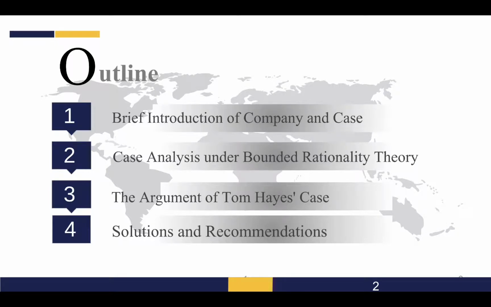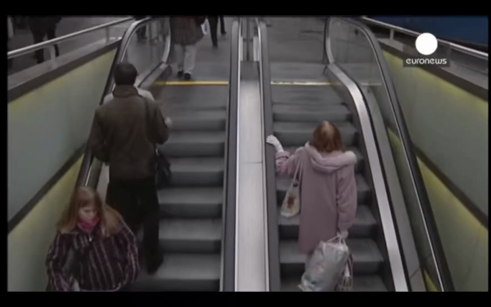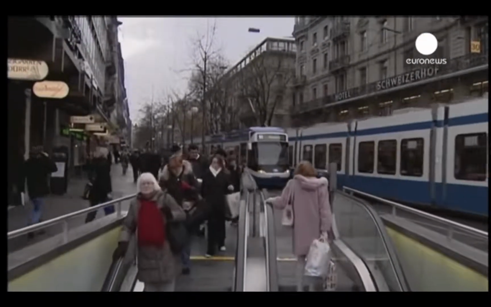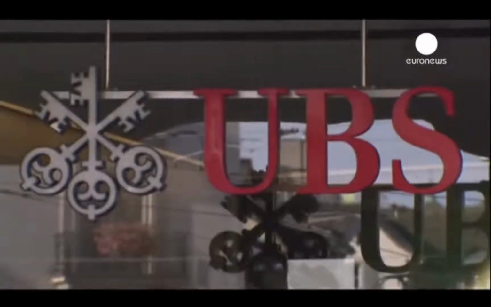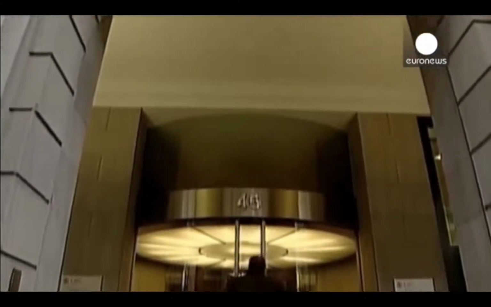Firstly, let me introduce a video to give you an overview of the UBS cases. Swiss bank UBS has revealed US authorities are investigating securities it sold to wealthy clients which may violate US tax law. The probes focused on so-called bearer bonds, which can be transferred without registering ownership, enabling the buyers to potentially hide assets. The bank says it is cooperating.